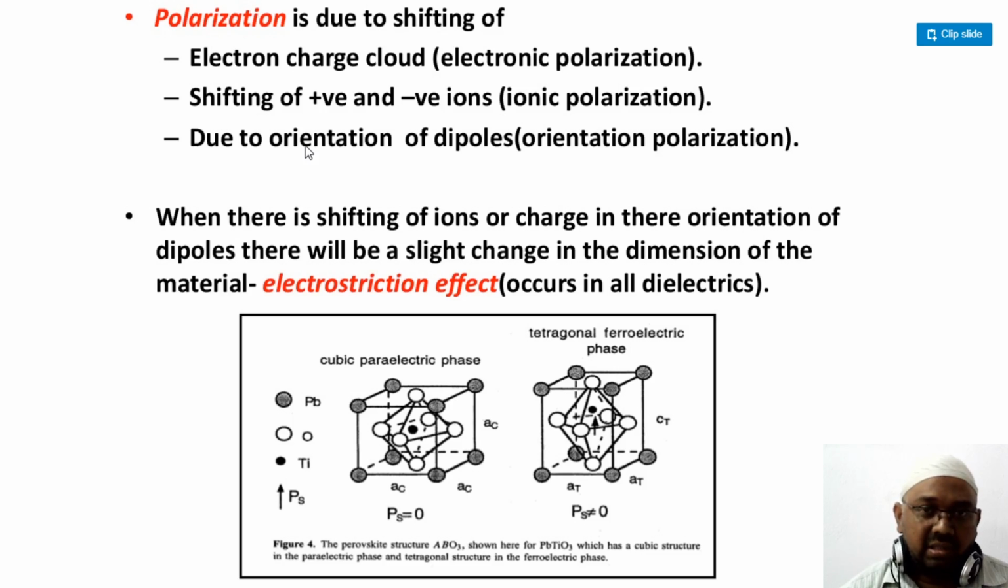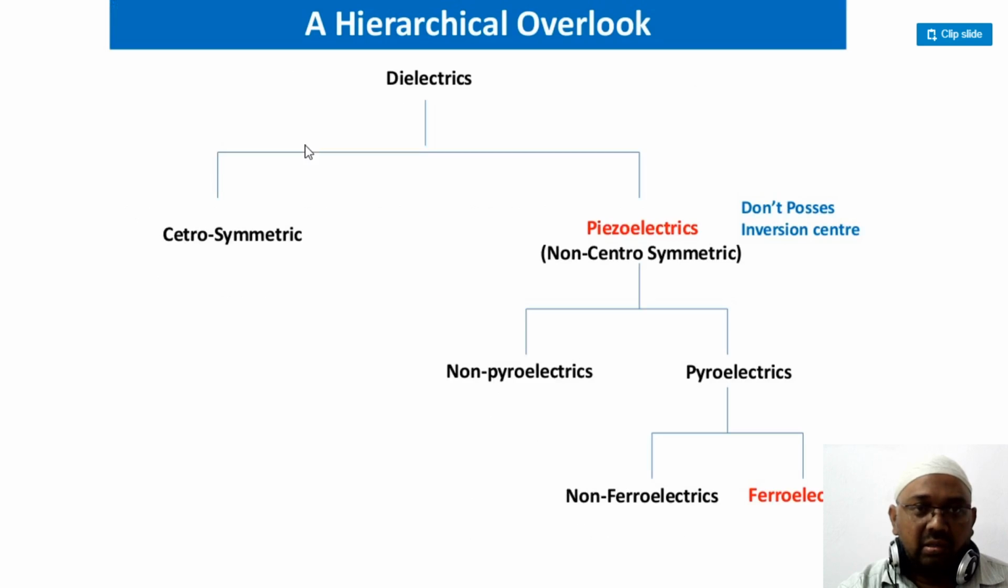In the last class we discussed the expression of the electronic polarization, right? Here we are just defining what is known as electronic, ionic, and orientation polarization. Now the orientation polarization is the orientation of dipoles. This shifting of the ions or the charge with respect to the orientation, the particular path they are following, is the orientation of the dipoles, and there will be a slight change in the dimensions of the material. So this is the type of polarization which occurs in the dielectric material.